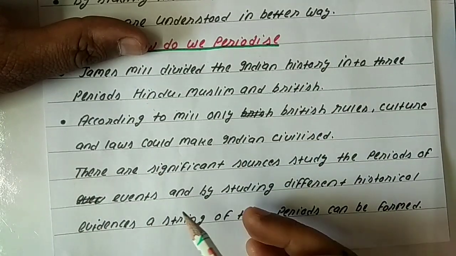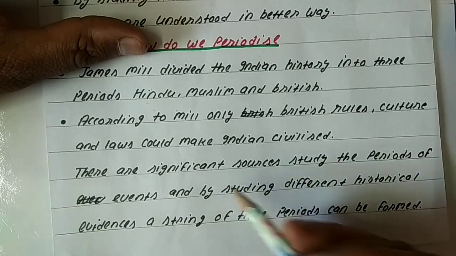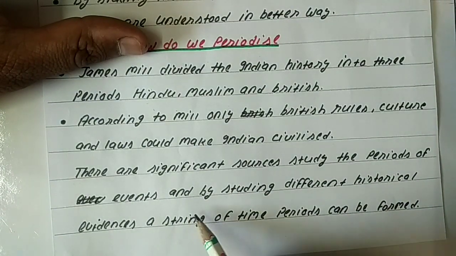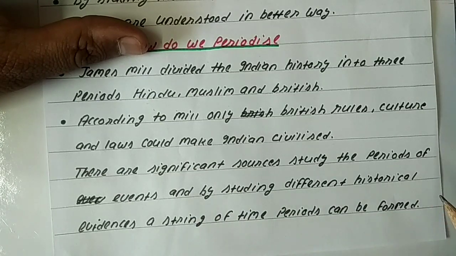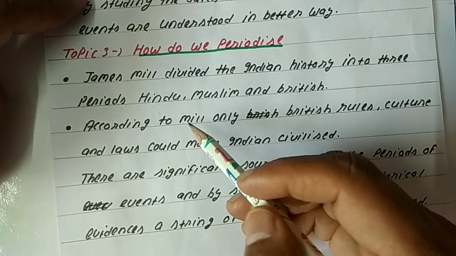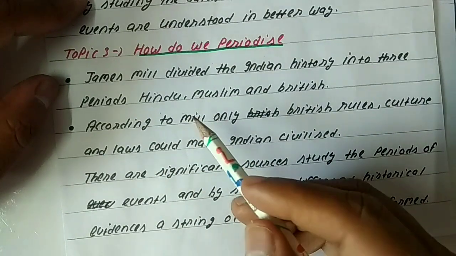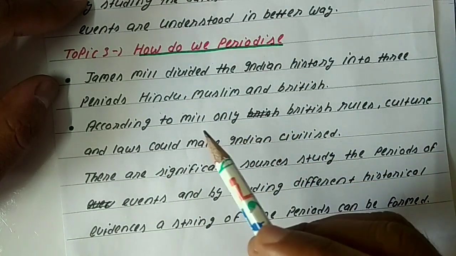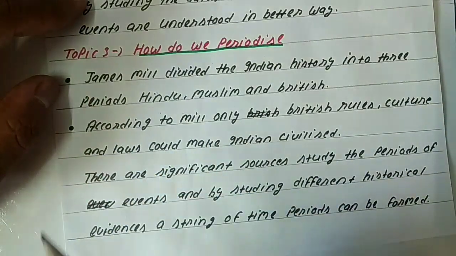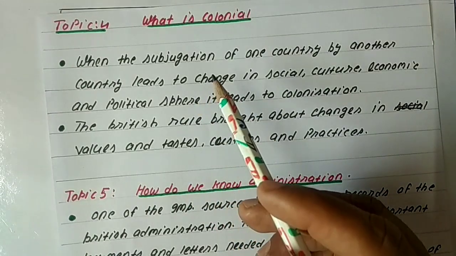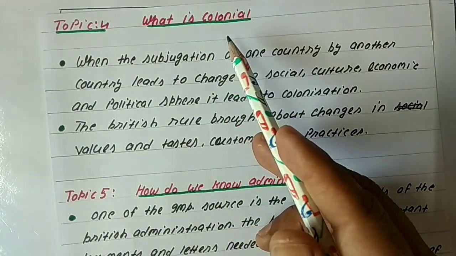Students, there are significant sources to study the periods of events, and by studying the different historical evidences a string of time periods can be formed. So in this topic James Mill and his periodization of Indian history is very important, so please see this topic also. Now the fourth topic of your book is what is colonial.